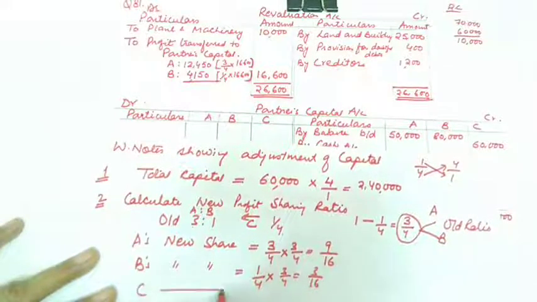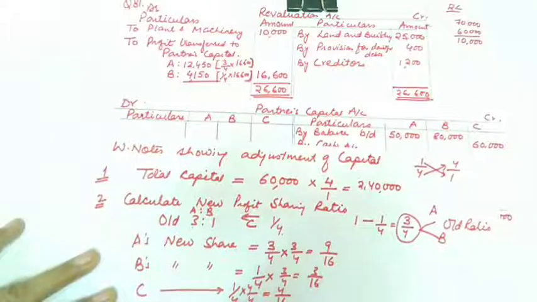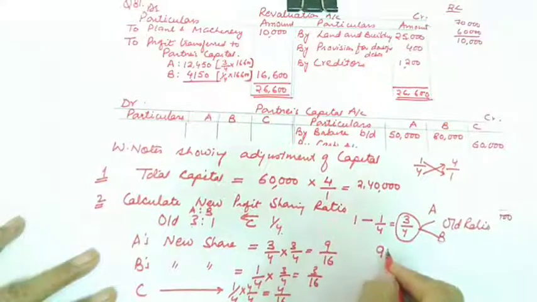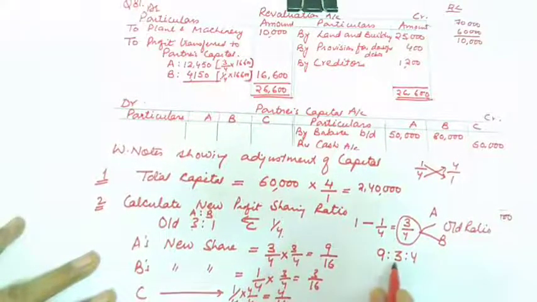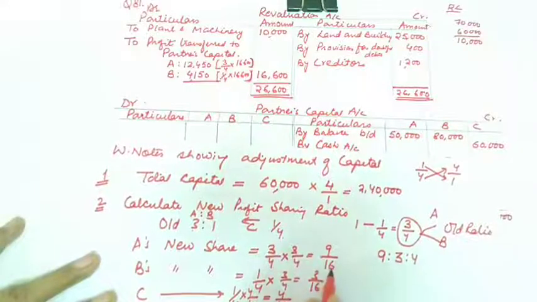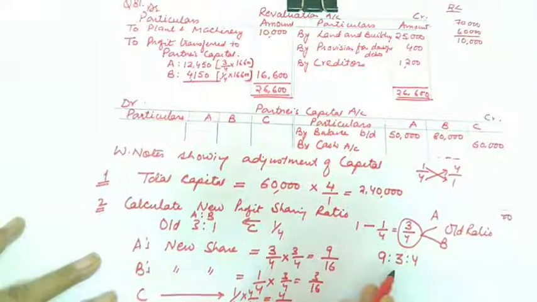And C's share is already given to us, 1/4, so it will be 4/16. I told you that if you multiply and divide by the same number, this is not going to change the ratio. So now finally your ratio will be 9:3:4. If you check, the numerator total is 16 and denominator also 16.